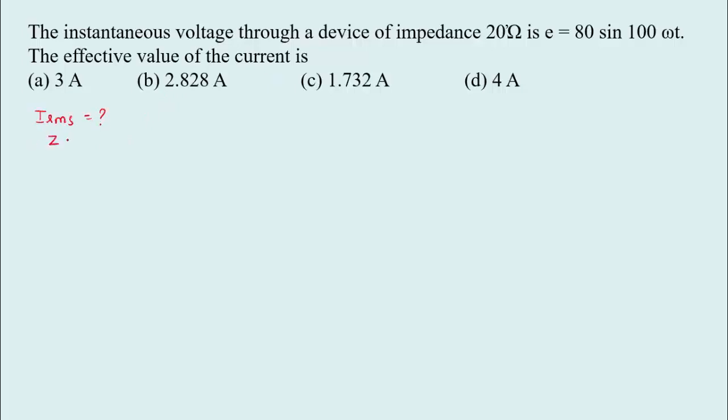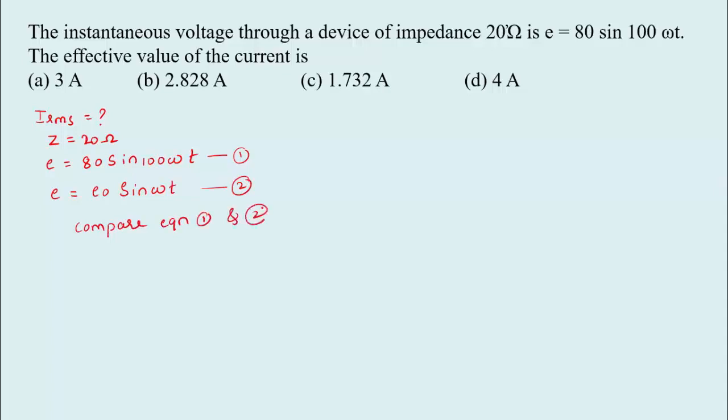Impedance is given, which is denoted by Z equal to 20 ohm, and E equal to 80 sin omega t. Let us take it as equation 1. Now I am going to compare equation 1 with E equal to E naught sin omega t, the instantaneous EMF. Let us take it as equation number 2. So comparing equations 1 and 2, the maximum induced EMF E naught is equal to 80.